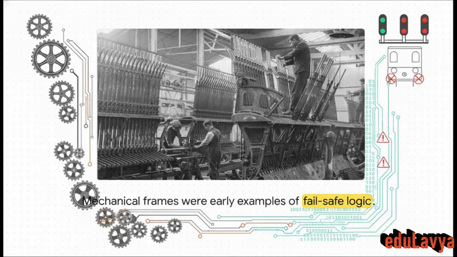From the old mechanical interlocking levers of the past to today's modern microprocessors, the fail-safe principle dictates one absolute rule. If an error, a malfunction, or even a loss of transmission is detected, the system must immediately default to a restrictive state. In practical terms, that means turning all signals to red and stopping the trains. The system protects itself by shutting down safely.